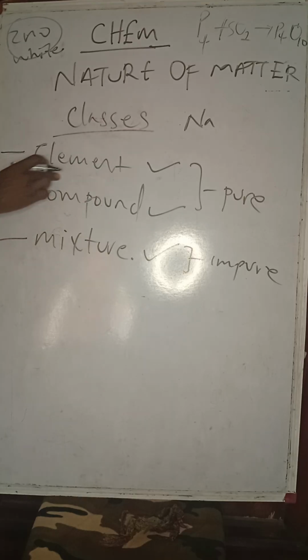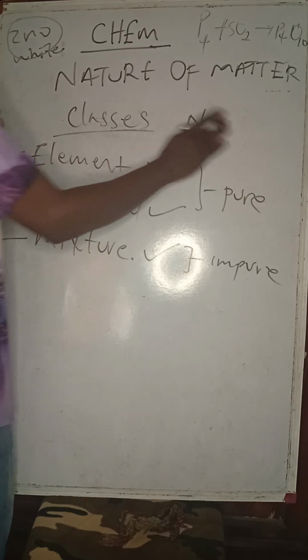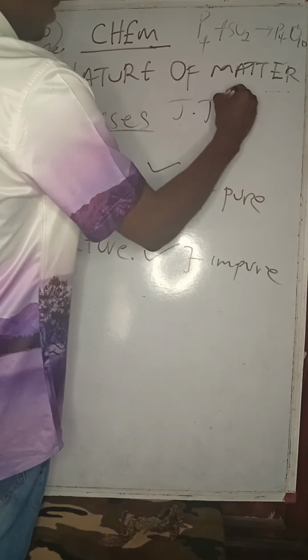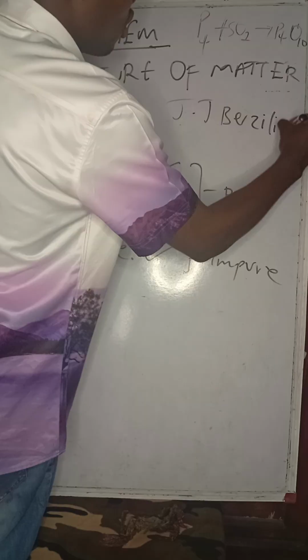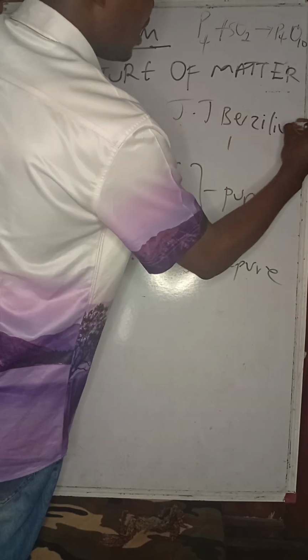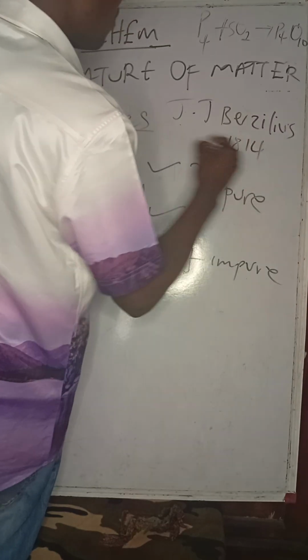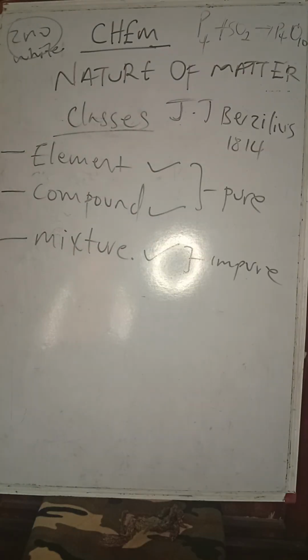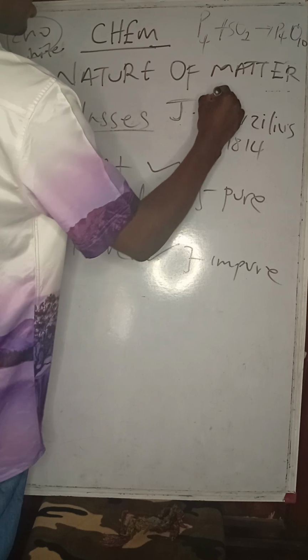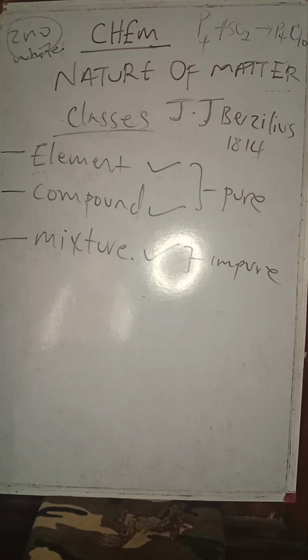Elements are given symbols, and that idea was given by J.J. Berzelius. Jacob Jones Berzelius in 1814 was the first to say we should start representing elements with symbols. Though the first definition of an element was given by Robert Boyle, and traditionally talked about by Robert Boyle, in literature the definition of an element was accredited to Lavoisier.